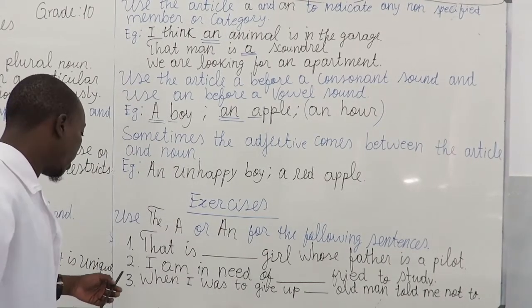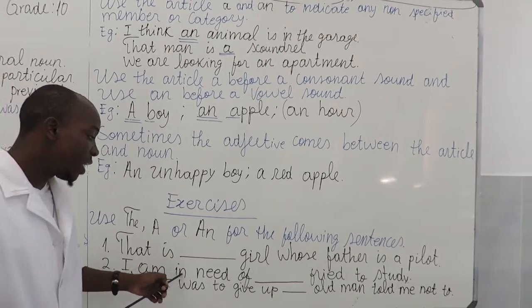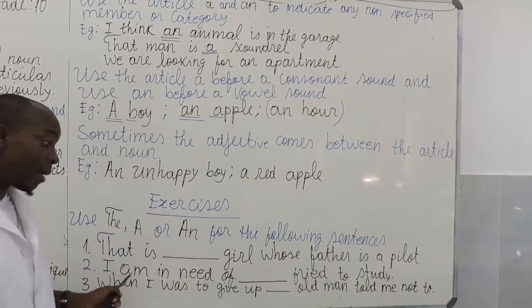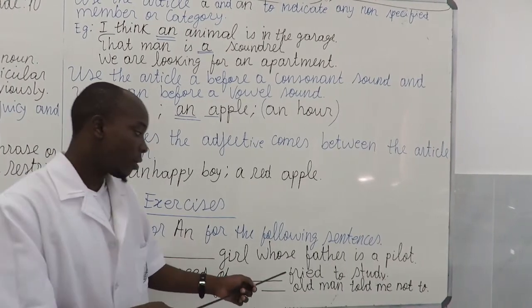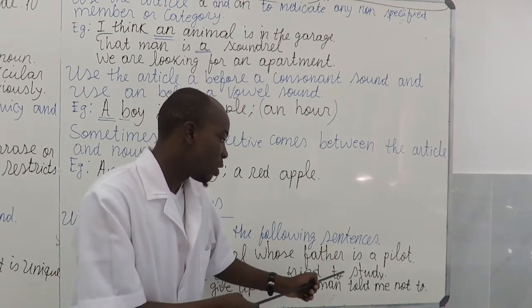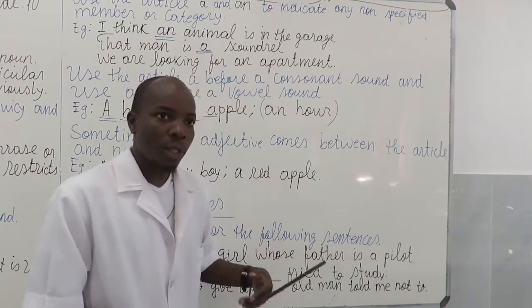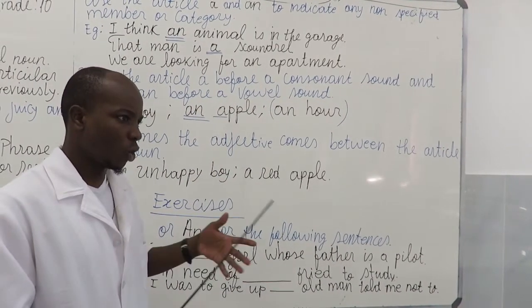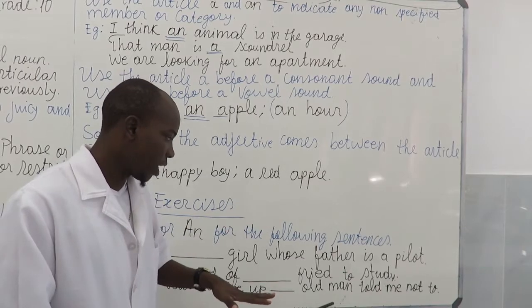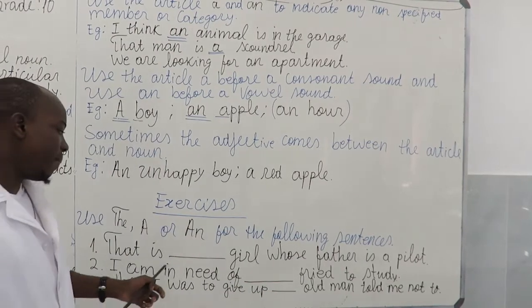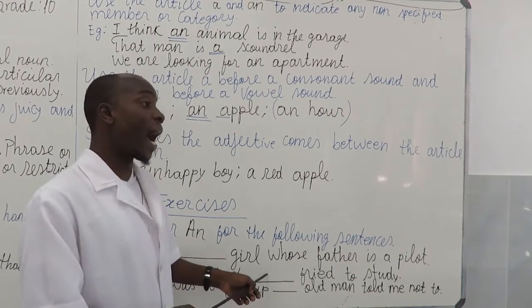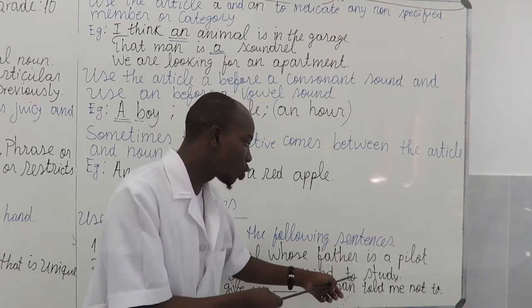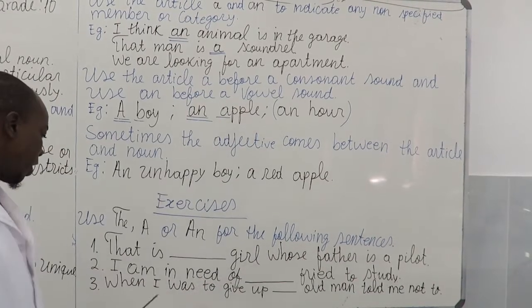And we have here, number 2: I am in need of gap friend to study. Now, we ask the question, friend. Okay, we don't know which friend, but I'm in need of a friend. So, we're going to say, I am in need of a friend to study.